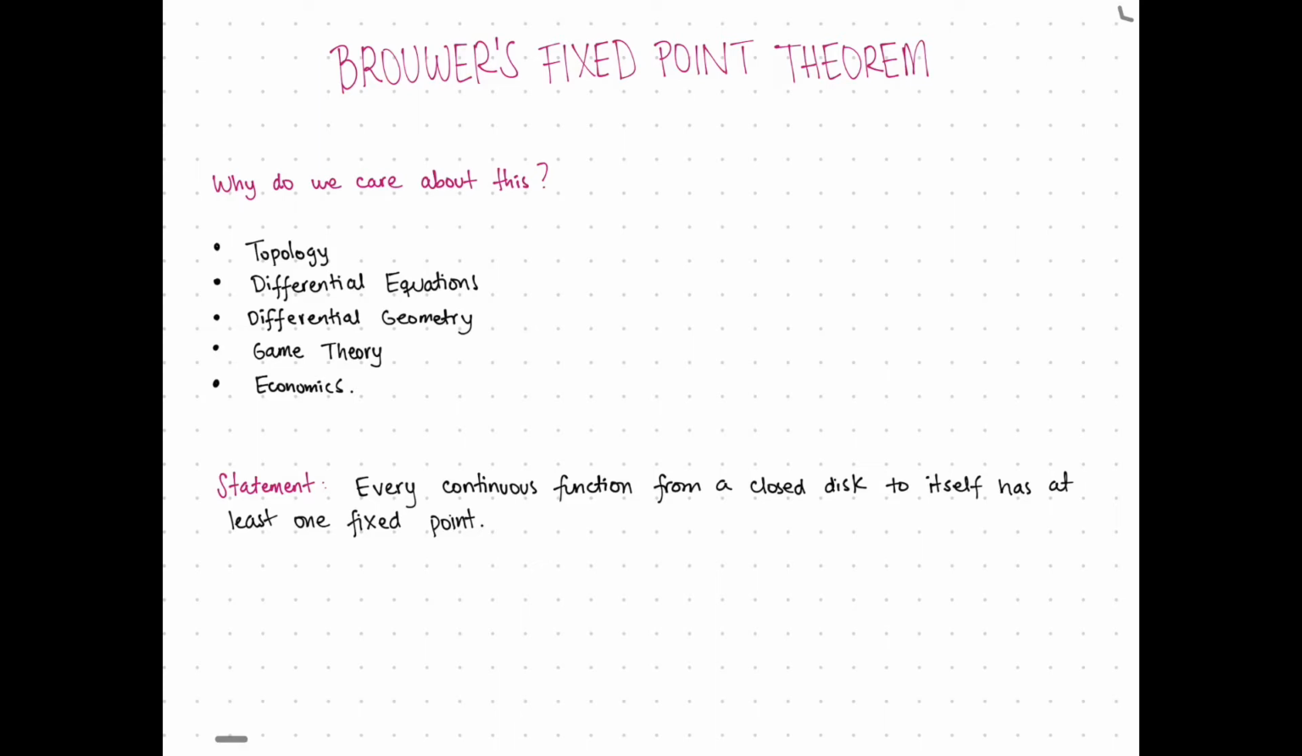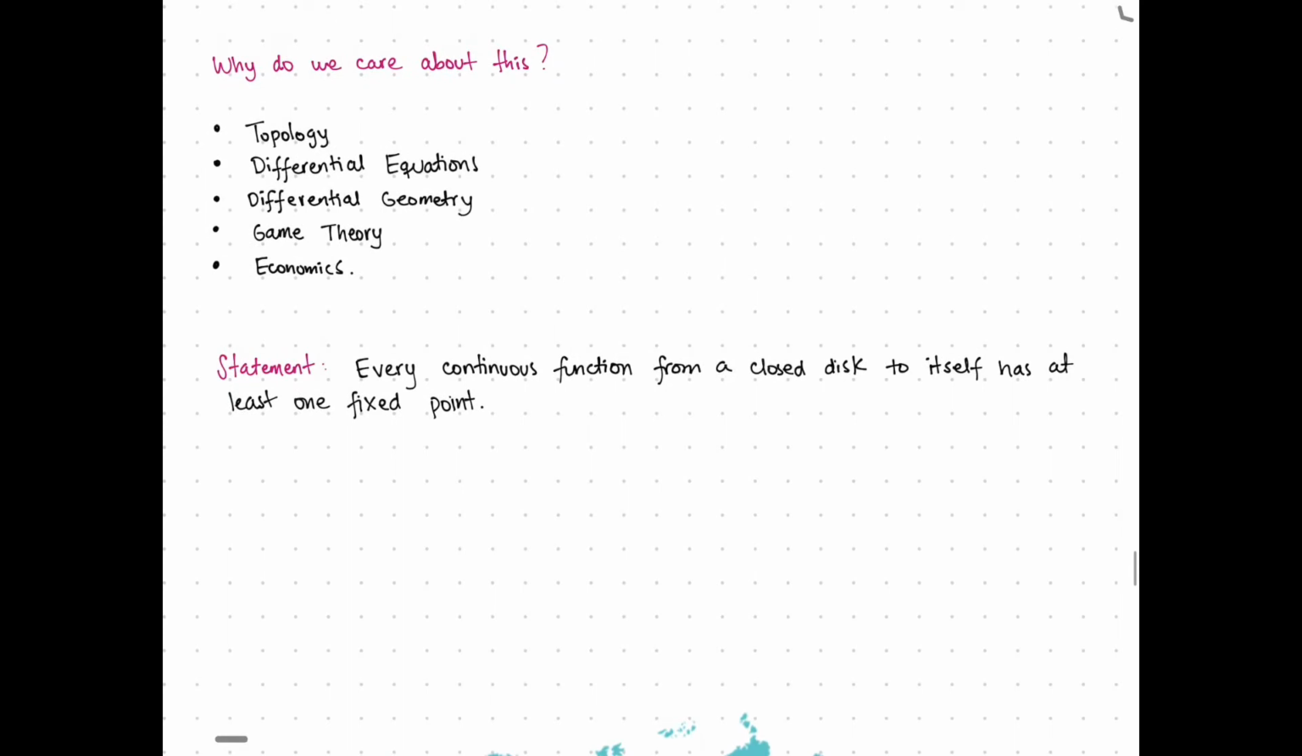It says that every continuous function from a closed disk to itself has at least one fixed point. So what does it mean? If we call the continuous function f, then this implies that f of x equals x for some x on the disk, which is what a fixed point is. The most important things to remember: the function must be continuous, and we also need it to be from the closed disk to itself.